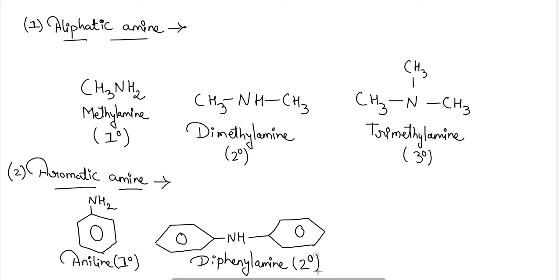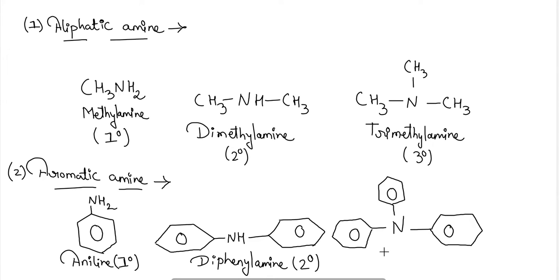It is the example of second degree amines. And for third degree amine, three benzene groups will be attached to the nitrogen, like this. It will be termed triphenylamine, which is the example of a 3 degree or tertiary amine.